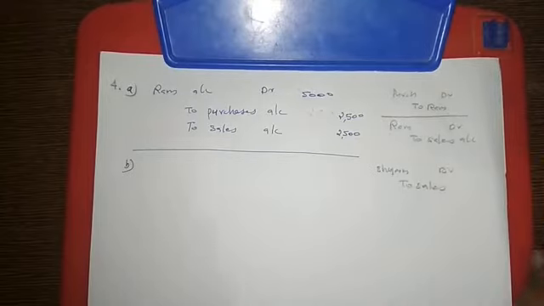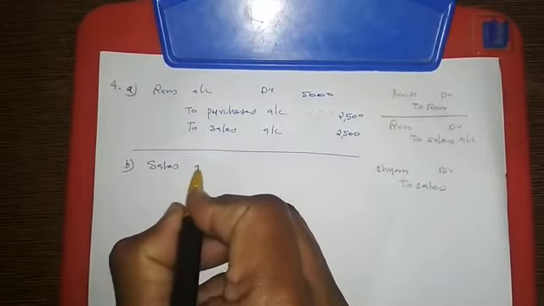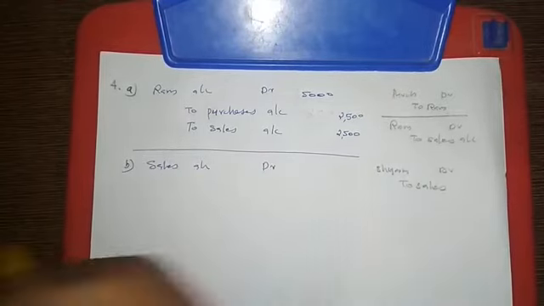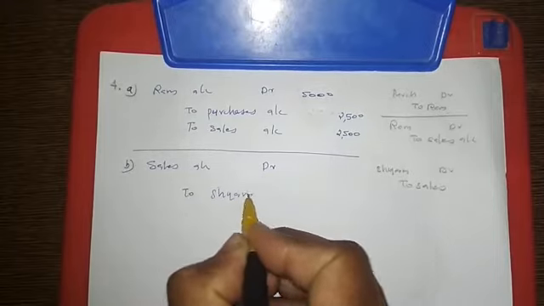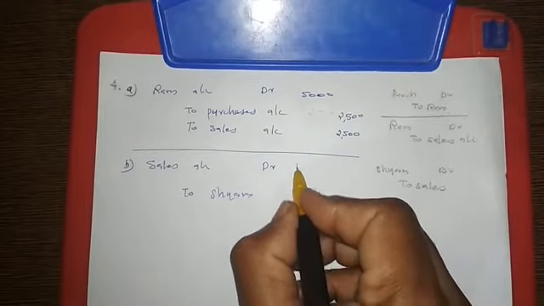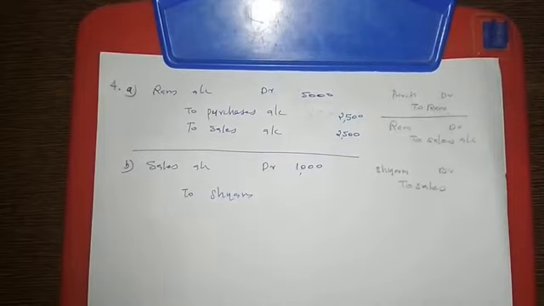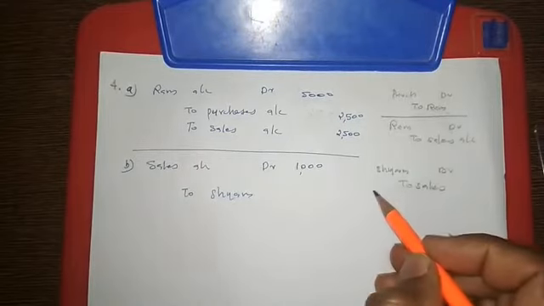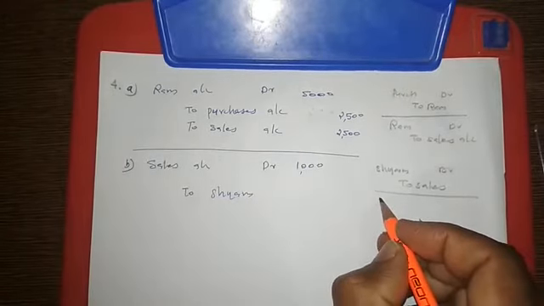We need to cancel this one. So for cancelling that, we need to debit the sales account. Sales account debit to Shyam. Sales account the amount will be 1000. And here Shyam also will be 1000. Okay. Now we need to write an entry for credit purchases. Credit purchase entry will be what?